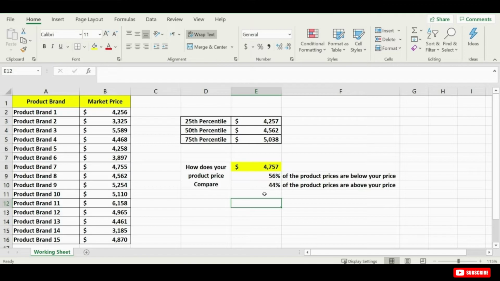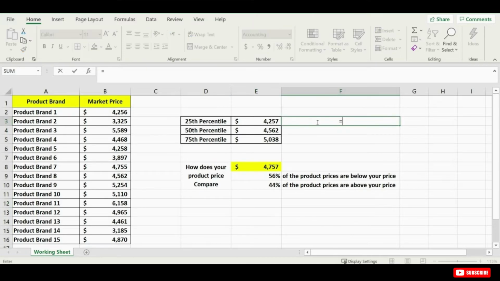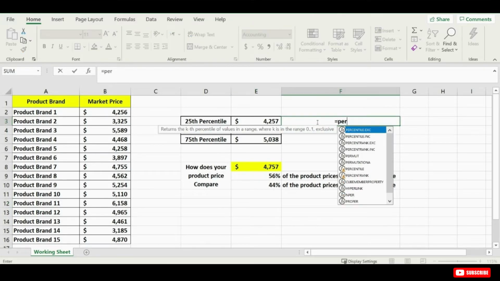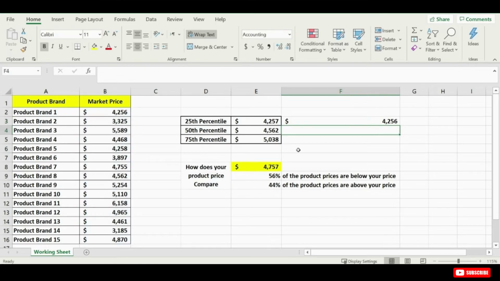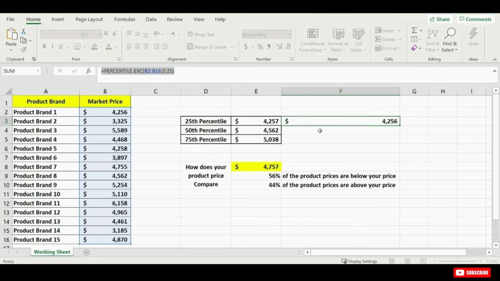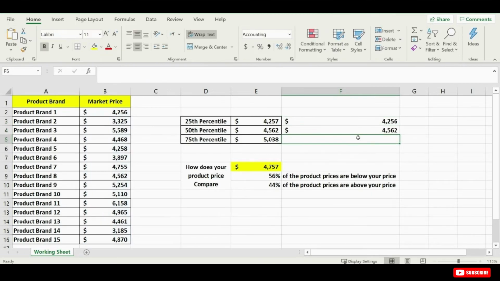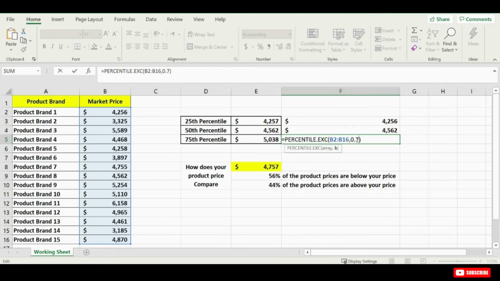Now how does this compare to the exclusive version of percentile? To have more understanding, I will start with an example. So I will just write it down here so we can check the different results we get. Now let's insert the percentile exclusive formula here. This is our array, and K is right here. Repeat the same steps for the others. Copy and paste the same formula, and change the K value. Now examine the results.